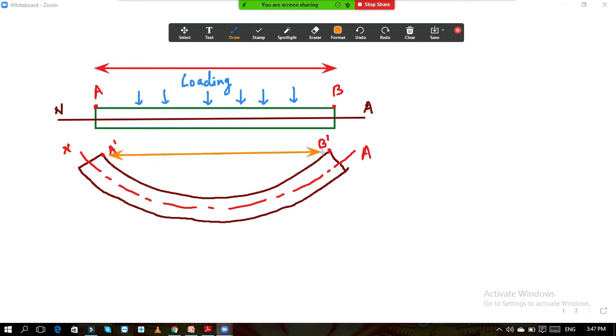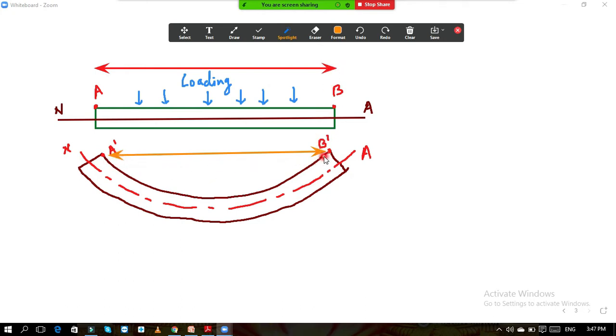Now if you see both the distances, this distance is less. This distance between A and B was comparatively more when it was plane, and after bending, if you see the profile, this distance is obviously less than the original distance. So the distance being less, what does it mean?